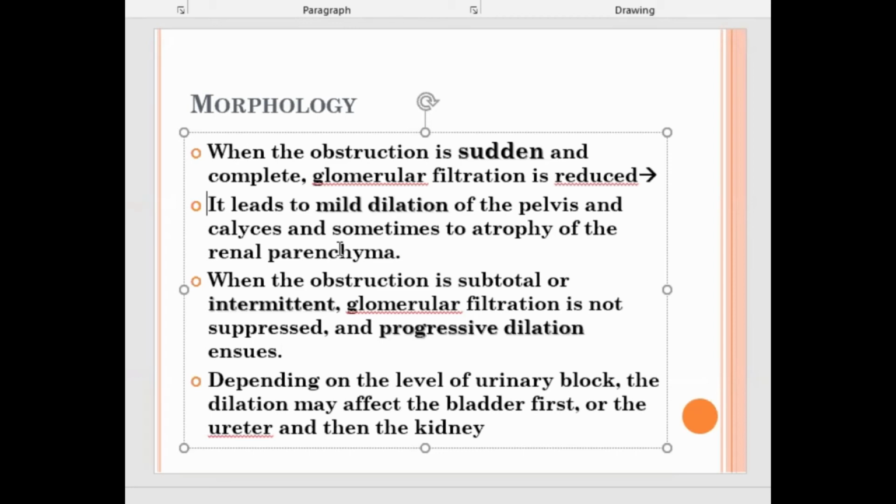However, there can be progressive dilatation because of the intermittent obstruction. Depending upon where the block is in the urinary tract, the dilatation may affect the bladder, followed by the ureter and kidney, in an upward direction, just proximal to the site of obstruction. Say if the obstruction is at the urethra, there will be dilatation of the bladder followed by ureter and kidney. If it is bladder obstruction, there will be ureter and then kidney dilatation or atrophy. The kidney parenchyma is a solid organ, so there will be atrophy. The pelvis will be dilated.